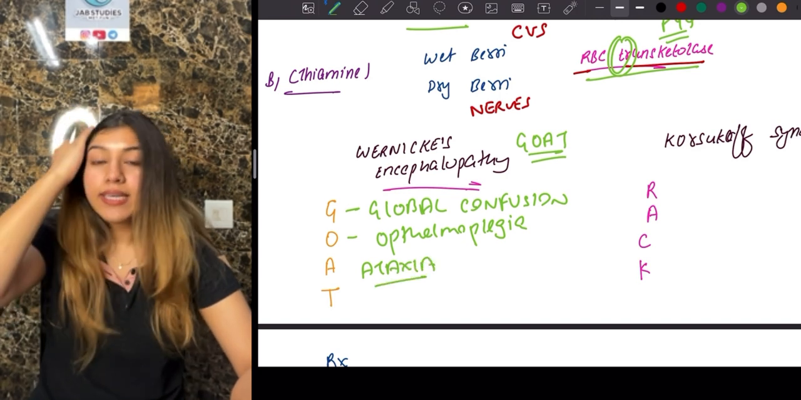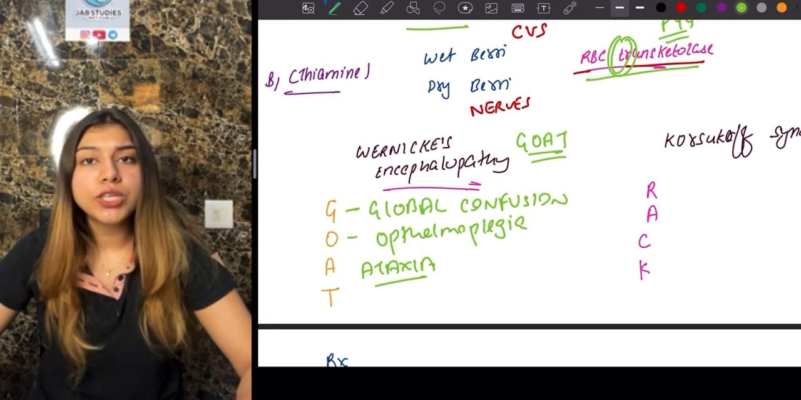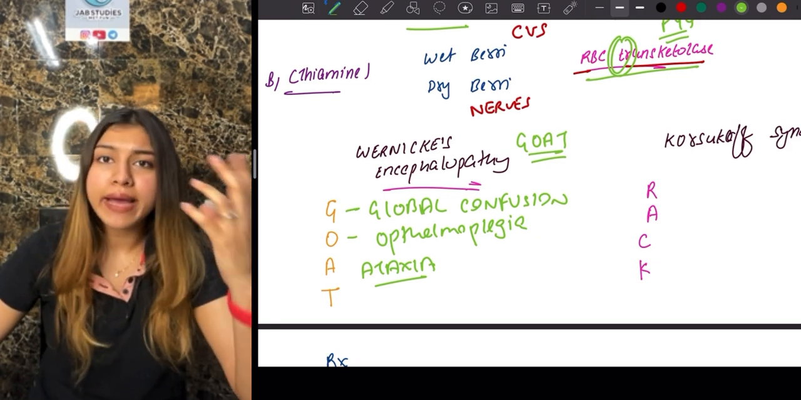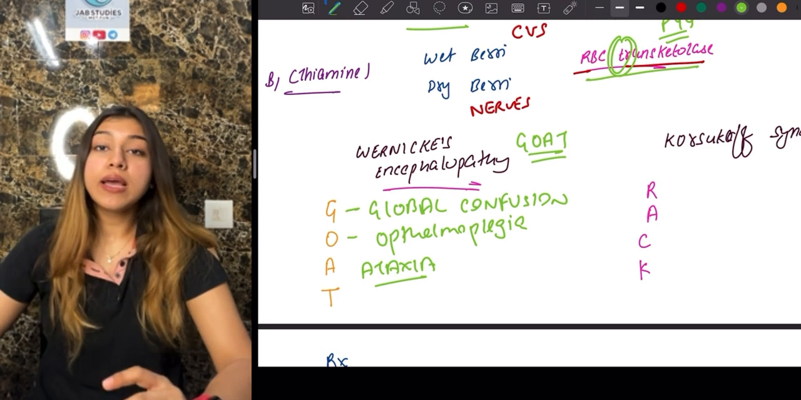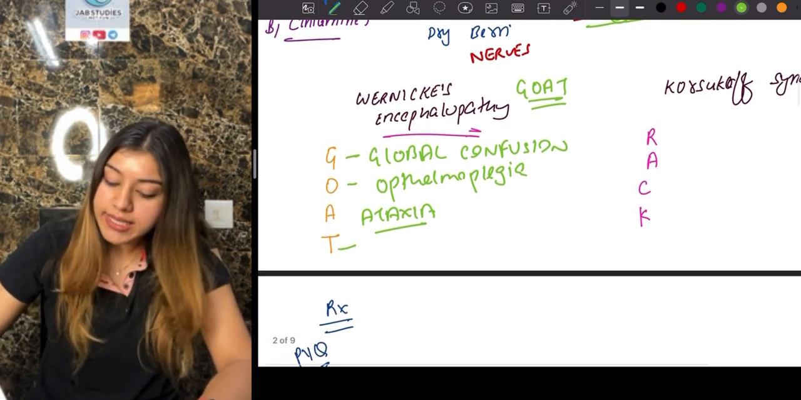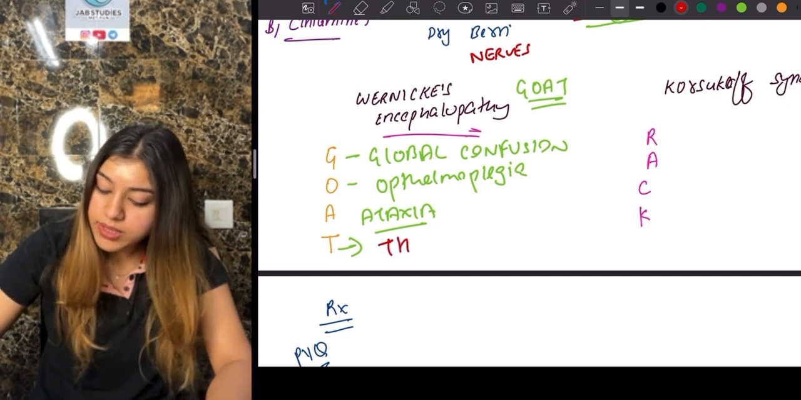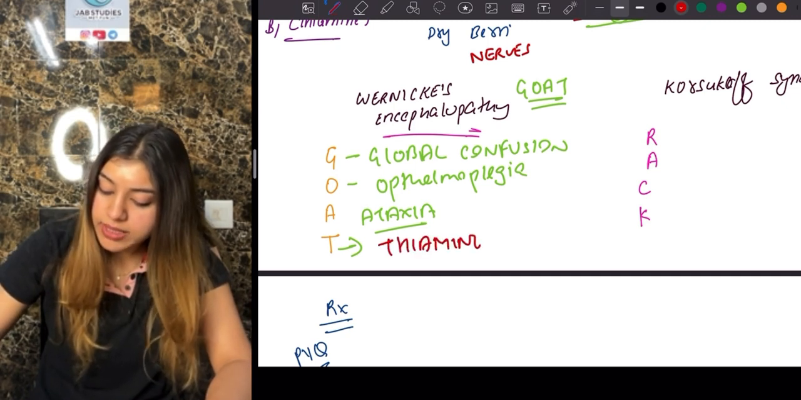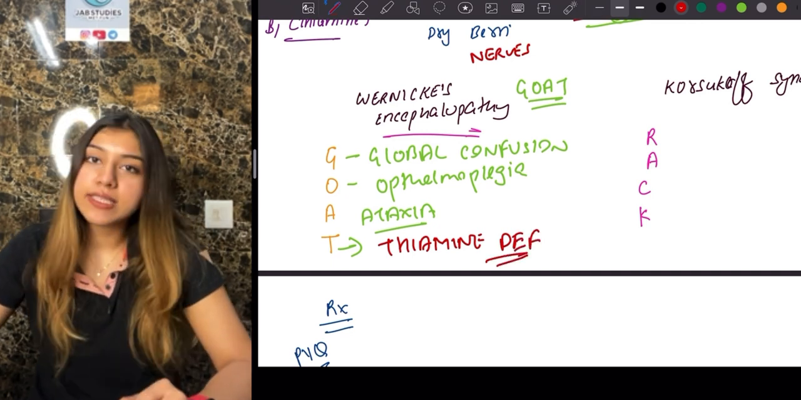Ataxia is basically a loss of our muscle control. Ophthalmoplegia is basically paralysis of your eye muscles, right? And the patient also will come with global confusion. What does T over here stand for? T over here will stand for thiamine deficiency. So that is how I'm going to remember Wernicke's encephalopathy.